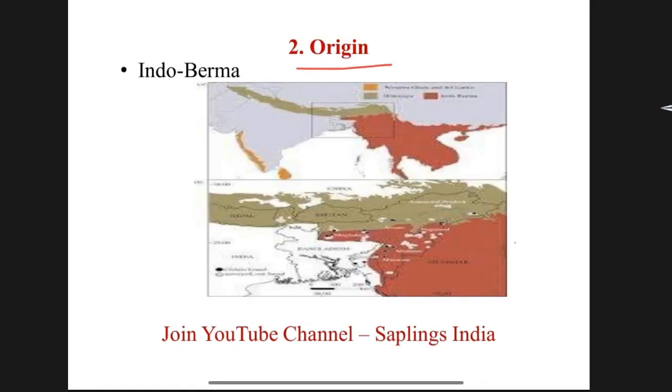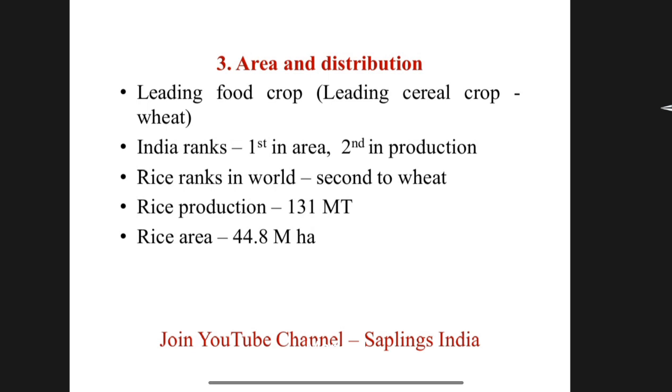Origin of rice, from where rice distributed in the whole world. The region is Indo-Burma, Northeast India, and Myanmar regions, and surrounding areas are the origin of rice crop. Area and distribution of rice crop. Rice is the leading food crop, and the leading cereal crop is wheat.